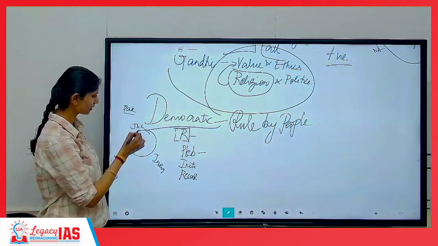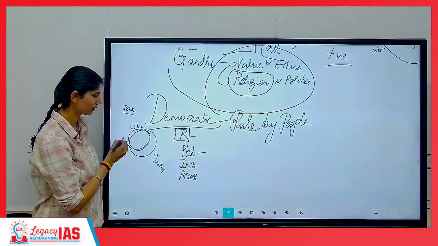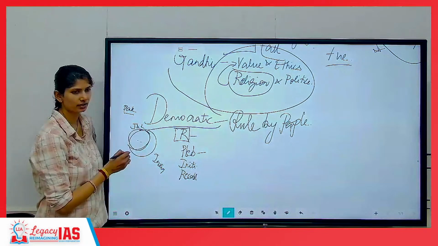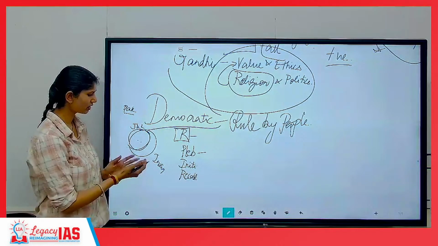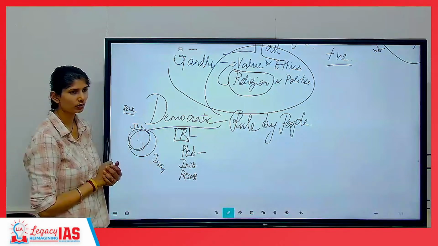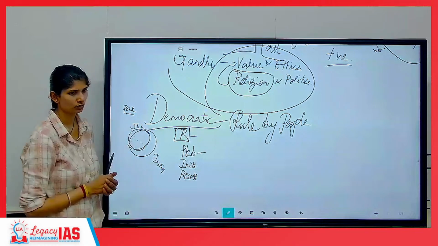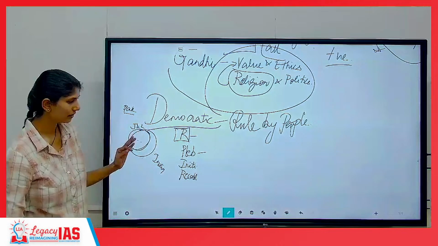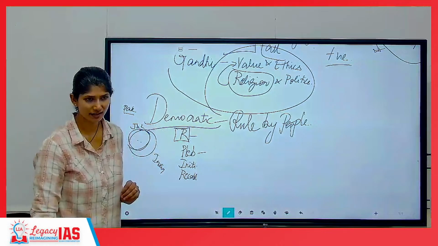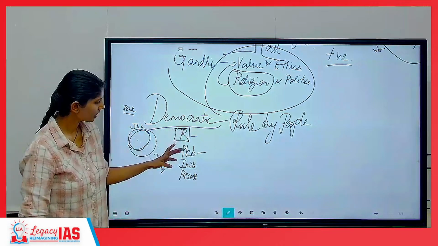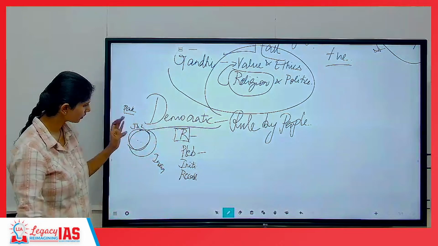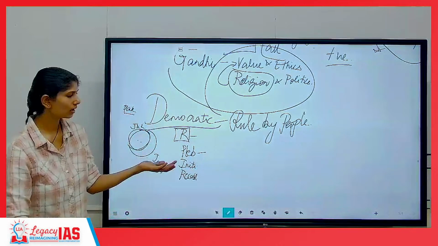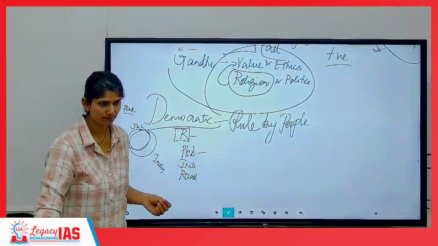But the issue that Pakistan was raising was, no, only Muslims should vote here. That is, only they should be part of the plebiscite. India said, no, all the people of Jammu and Kashmir should vote. Pakistan said, no, only the Muslims should. That is the issue. That's why we couldn't conduct the plebiscite. But I'm giving it as an example so you can understand it better. Referendum and plebiscite seem similar, but plebiscite is used only for partition. Referendum is used for any decision, so you can say referendum is broader.